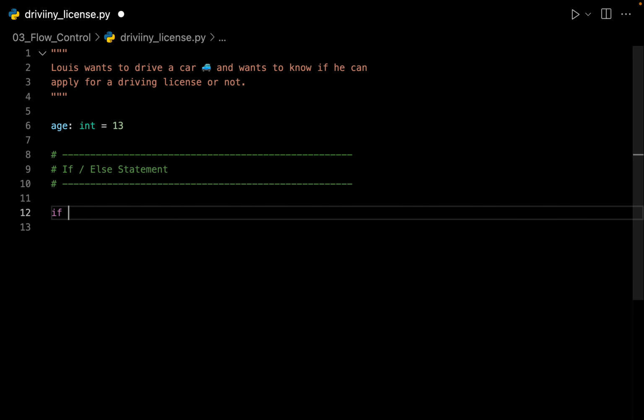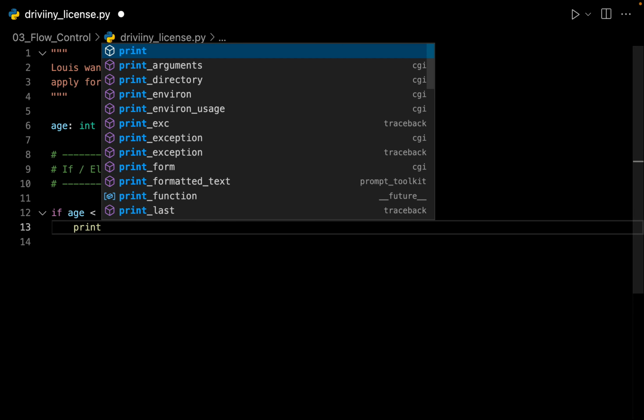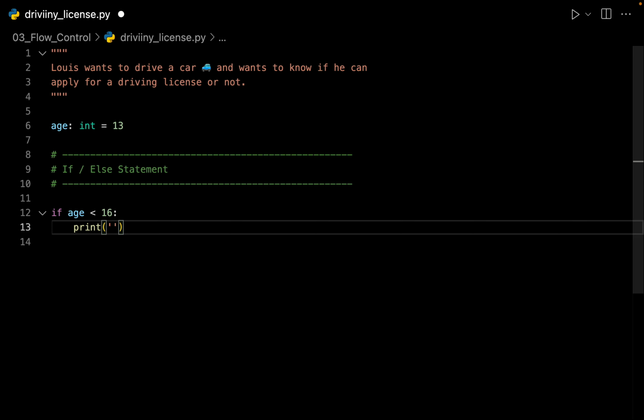We can say if the age is less than 16, in that scenario I want to print out you are not eligible for a license.